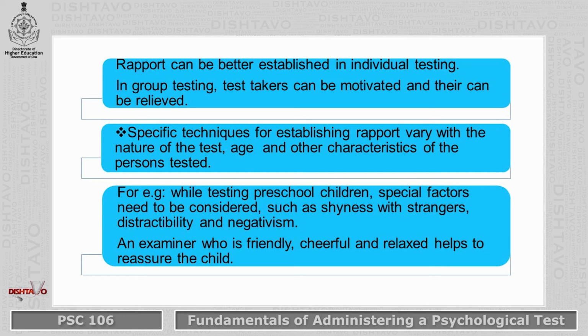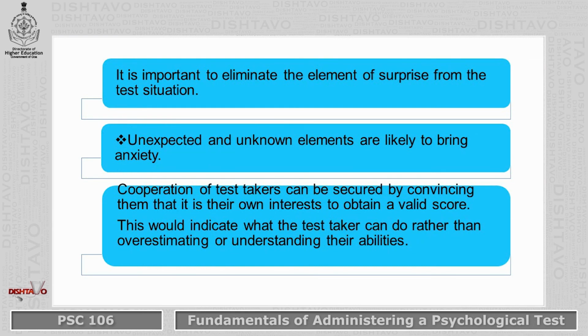An examiner who is friendly, cheerful, and relaxed helps to reassure the child. It is important also to eliminate the element of surprise from the test situation. Unexpected and unknown elements are likely to bring on anxiety.